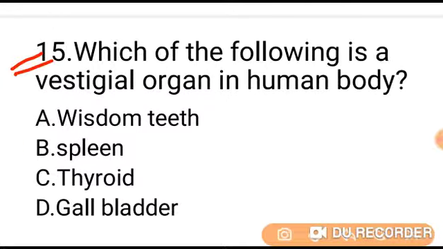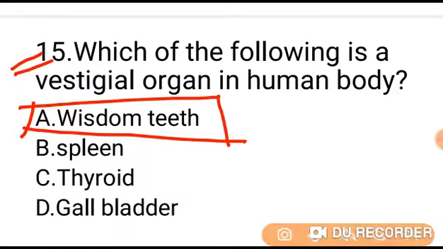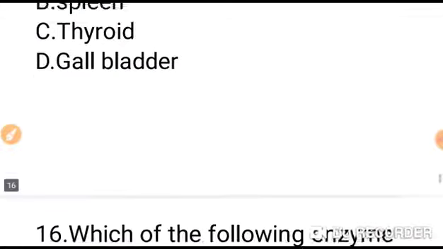Question number 15. Which of the following is a vestigial organ in the human body? Option A wisdom teeth, B spleen, C thyroid, D gallbladder. Vestigial organs are basically smaller in size and have either lost their function. Wisdom teeth is a vestigial organ in the human body. So option A is the correct answer. Go to next question.